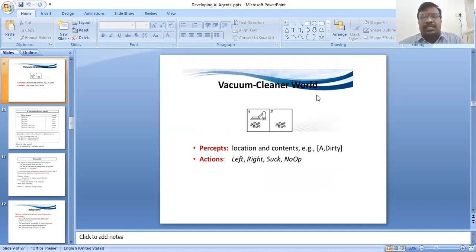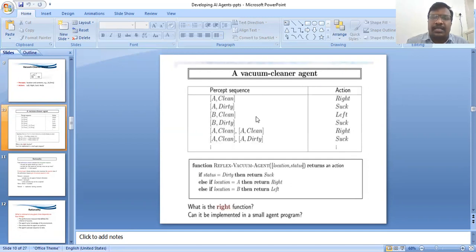Now the best example is the vacuum cleaner world. It is a perceived location and content example: the action is move left, move right, or suck. This is the vacuum cleaner example. The vacuum cleaner agent cleans, for example with an if statement.